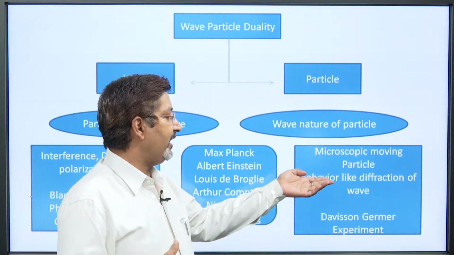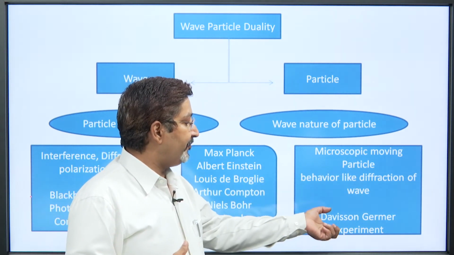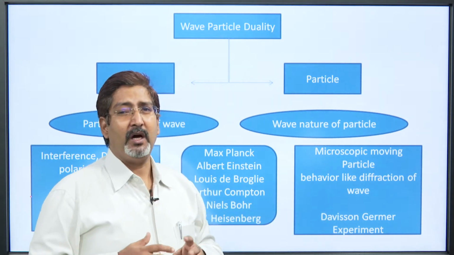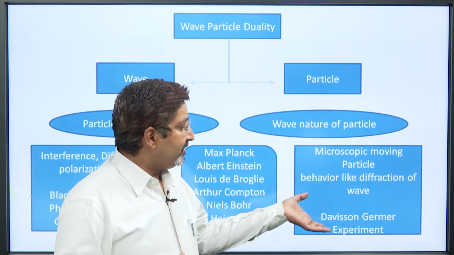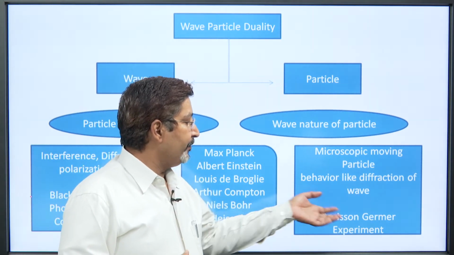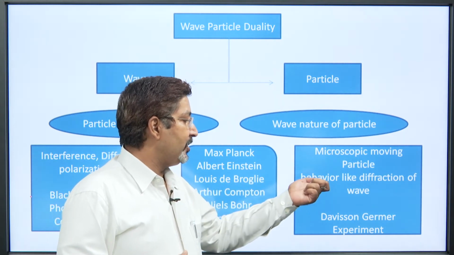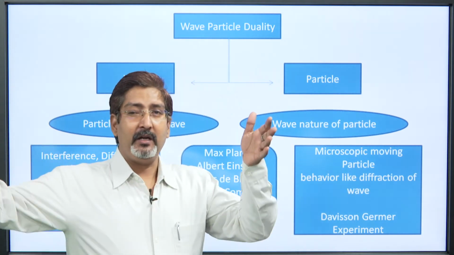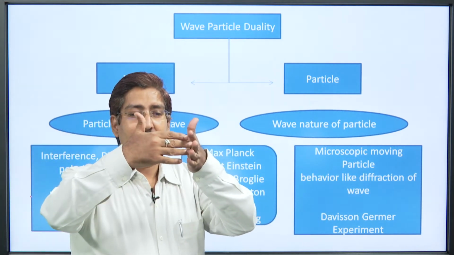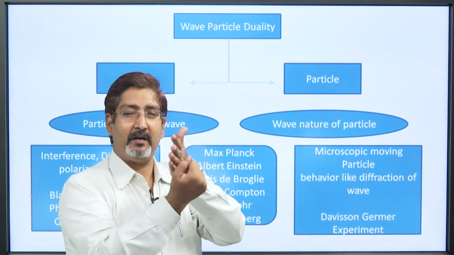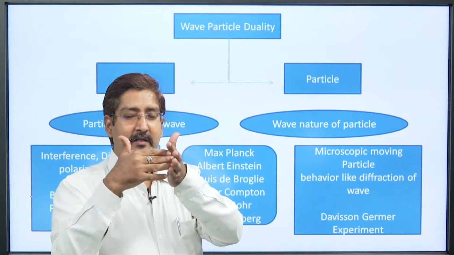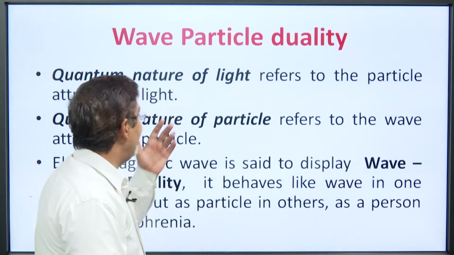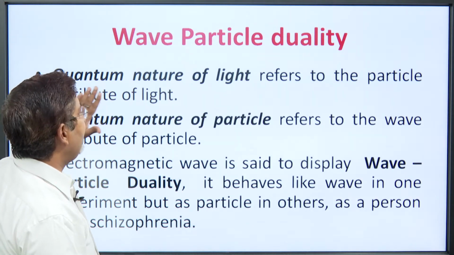Finally they behave like a diffraction of wave, and that was the famous Davisson-Germer experiment. We are not going to study it actually, but the Davisson-Germer experiment shows that a beam of electrons shows wave nature, that is diffraction of wave. So an electron beam hits a system and gives a diffraction pattern, just like a wave hits the system and gives a diffraction pattern. So, wave particle duality, in short, is the quantum nature of light.